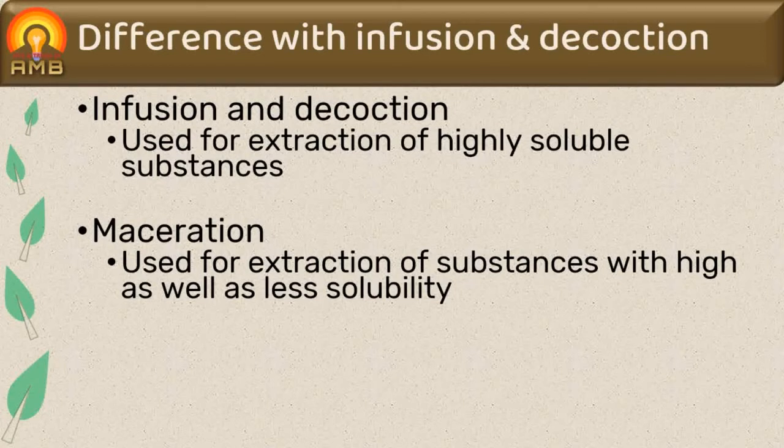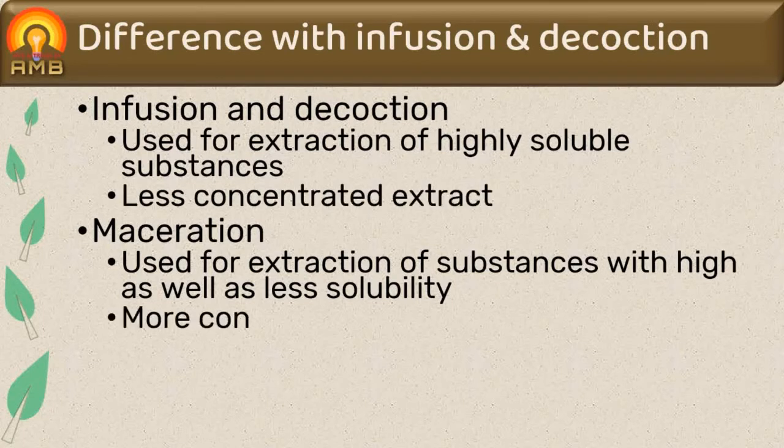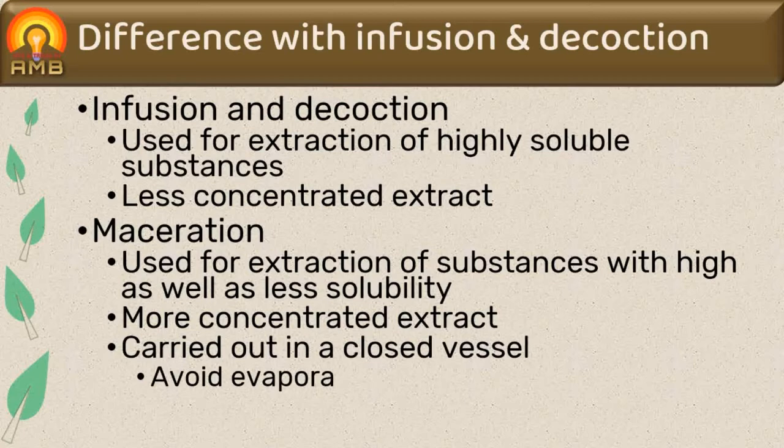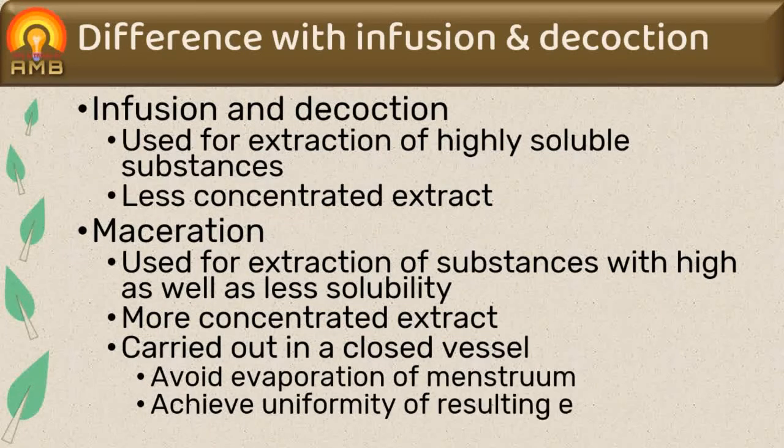Hence, this process continues for long duration, that is 2 to 7 days. The extract obtained after maceration process is more concentrated than that obtained by infusion or decoction process. This process is carried out in a closed vessel to avoid evaporation of menstruum and achieve uniformity of resulting extract.